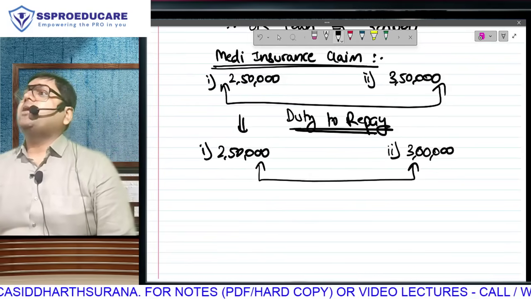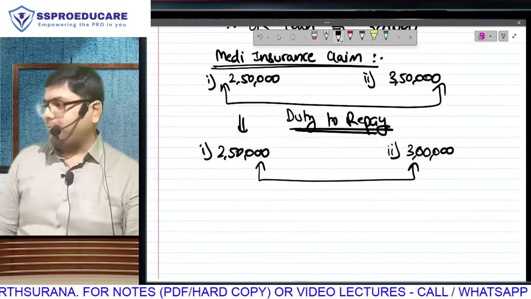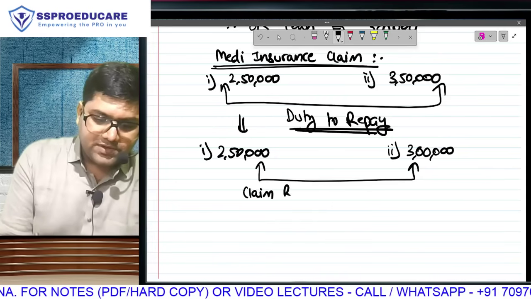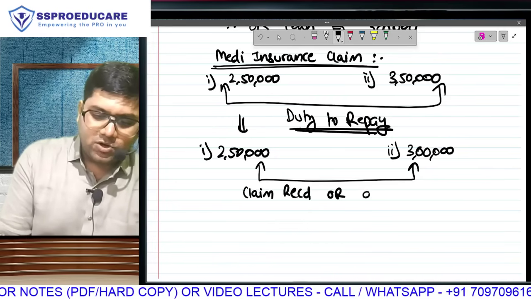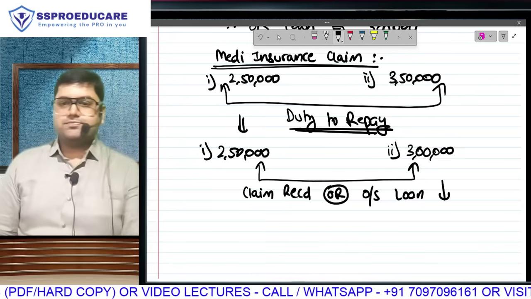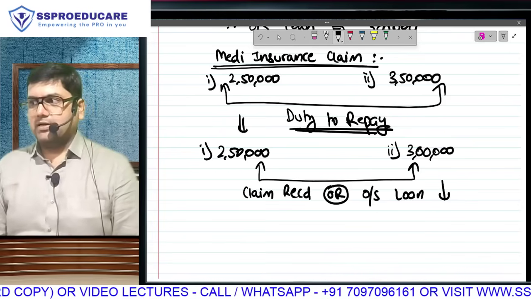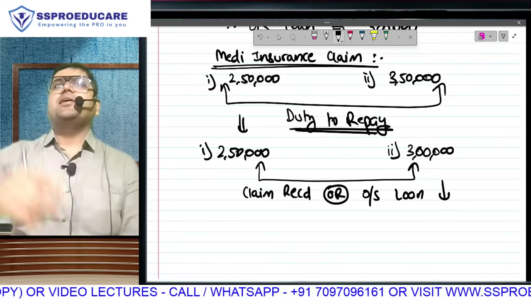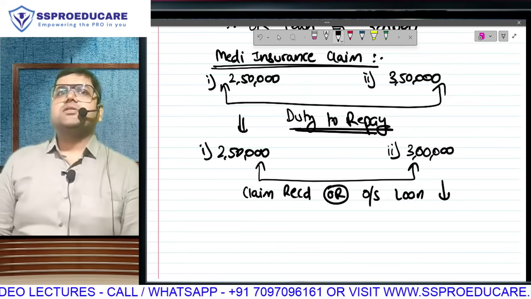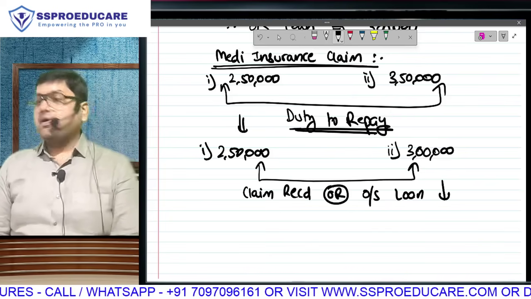Every time I receive medical insurance, I have to repay an amount to my employer, and that amount is the amount of claim received or the amount of outstanding loan, whichever is lower. Outstanding loan was how much? Common in both examples, 3 lakh. If I get 250, so 250 or 3 lakh, 250. And if I get 350, so 350 or 3 lakh, whichever is lower. Outstanding loan or claim received, whichever is lower, is my duty to repay.